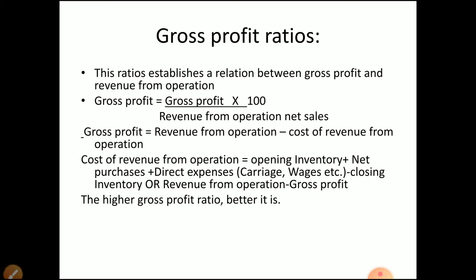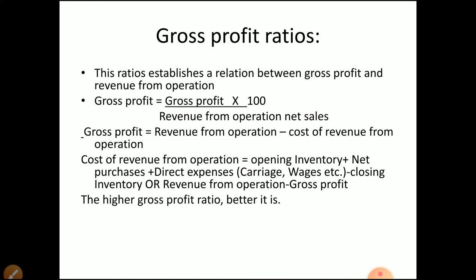Regarding gross profit, last year in sole proprietorship business accounting, when we did the financial statements, we studied that the first category of account, that is the P&L account, has as its first part the trading account. Through the trading account we calculate the gross profit. After that we put all the other items in the profit and loss account, and that represents the net profit. So the trading account represents gross profit, and the profit and loss account represents net profit.